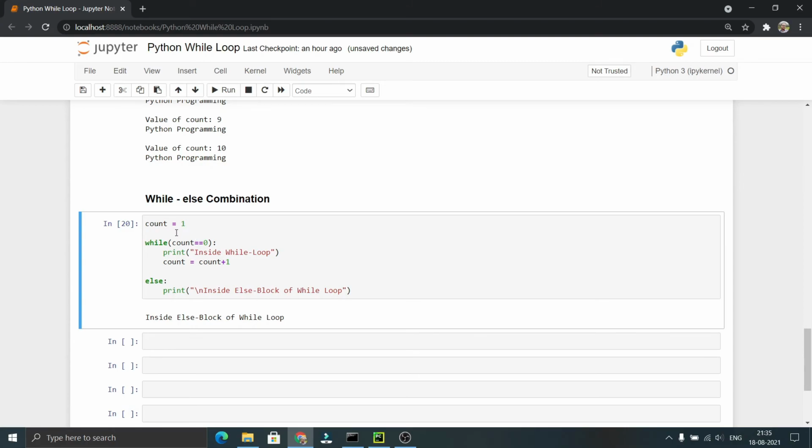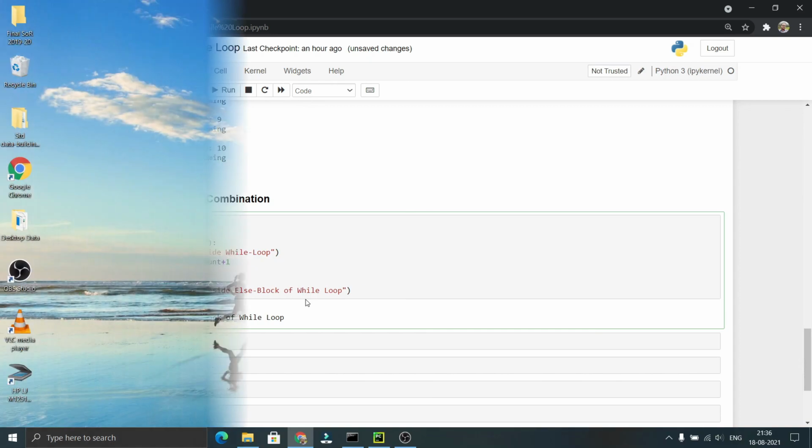Let me explain this. As we have assigned the count value as 1, now it comes to here and checks this condition, 1 double equal to 0, which will return false. So without executing this block of code, it directly comes to this else block and executes inside else block of while loop and terminates the program. By this we have successfully learned the while loop concept.